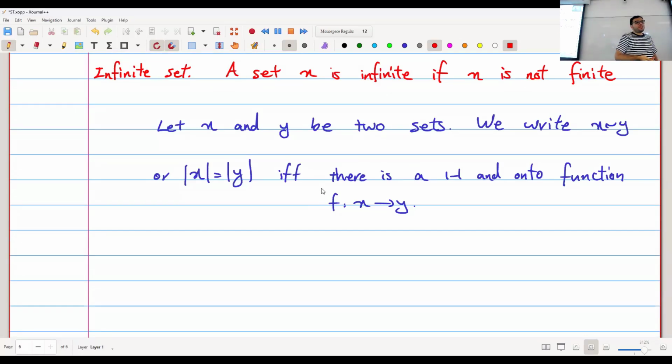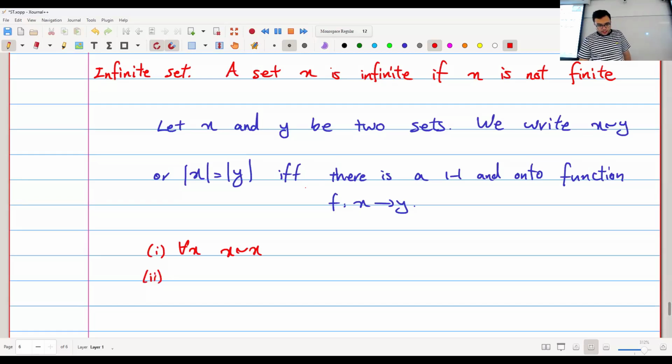Again, it's not exactly an equivalence relation because it's a relation between sets and we don't have a set of all sets. So I can't call it an equivalence relation, but it has properties that are similar to equivalence relations. So for example, I can say that for every set X, X is the same cardinality as itself because I have a function that is one-to-one and onto from X to itself, just the identity function, map every item to itself, right?